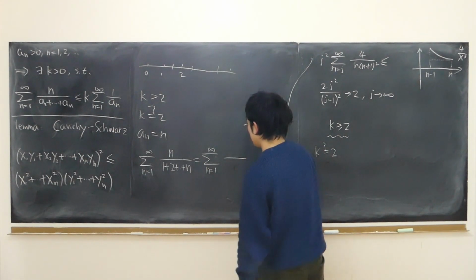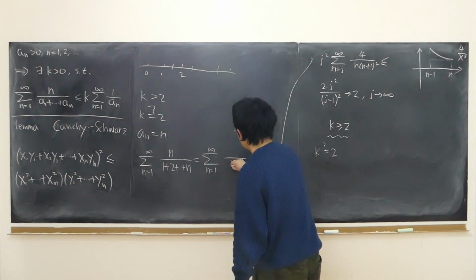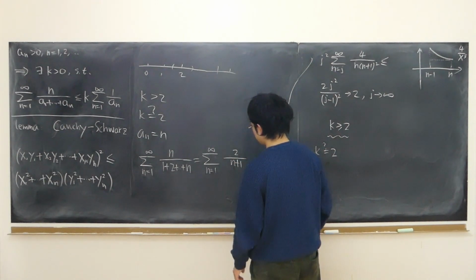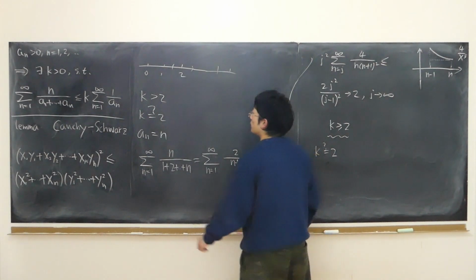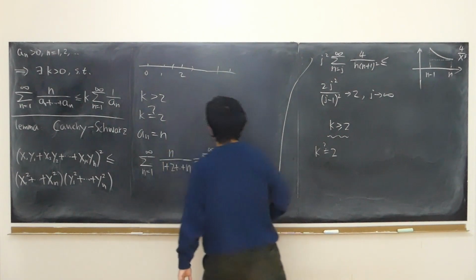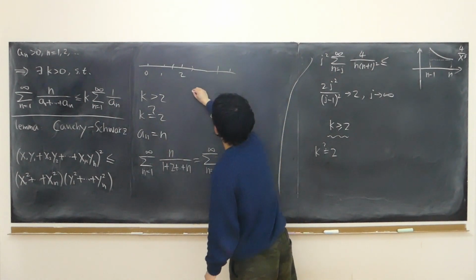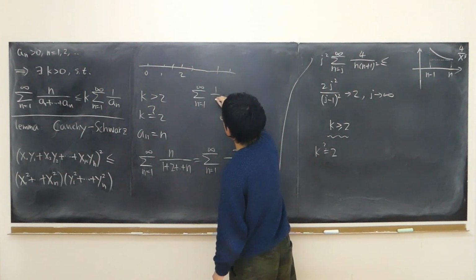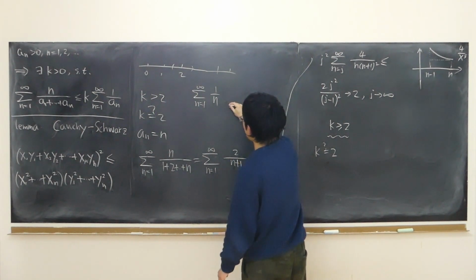Just half of n plus 1, so 2 over n plus 1, according to the formula. Then what's the right-hand side? Infinite sum, n from 1 to infinity, just 1 over an, 1 over n. What is it? Harmonic series.